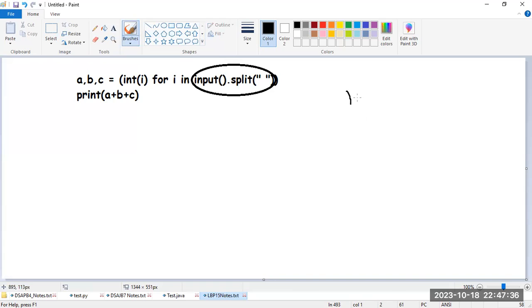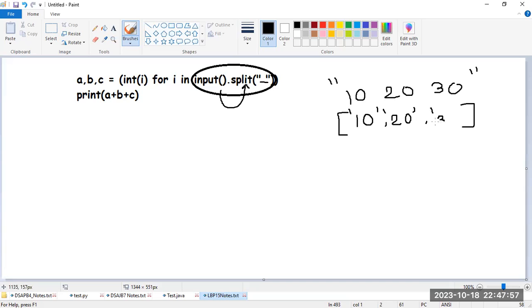Now what will happen? If the given input is 10, 20, 30, initially this entire data will be treated as a string. Now we are splitting that string based on space, which means we will get a list. In that, 10 is a string, 20 is a string, 30 is a string. From that, I take one by one object, convert into integer, and push into the tuple. So 10, 20, 30 are converted into integers.